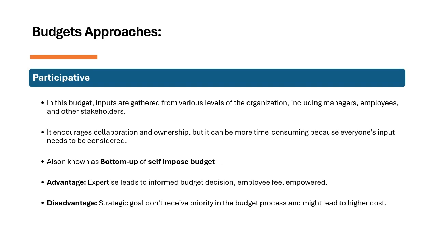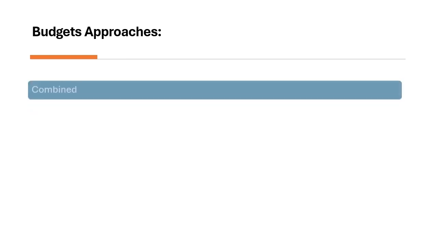This is also known as bottom-up or self-imposed budget. The advantage of this budget is that expertise leads to informed budget decisions and employees feel empowered, and the disadvantage of this budget is that strategic goals don't receive priority in the budget process and it might lead to higher cost.